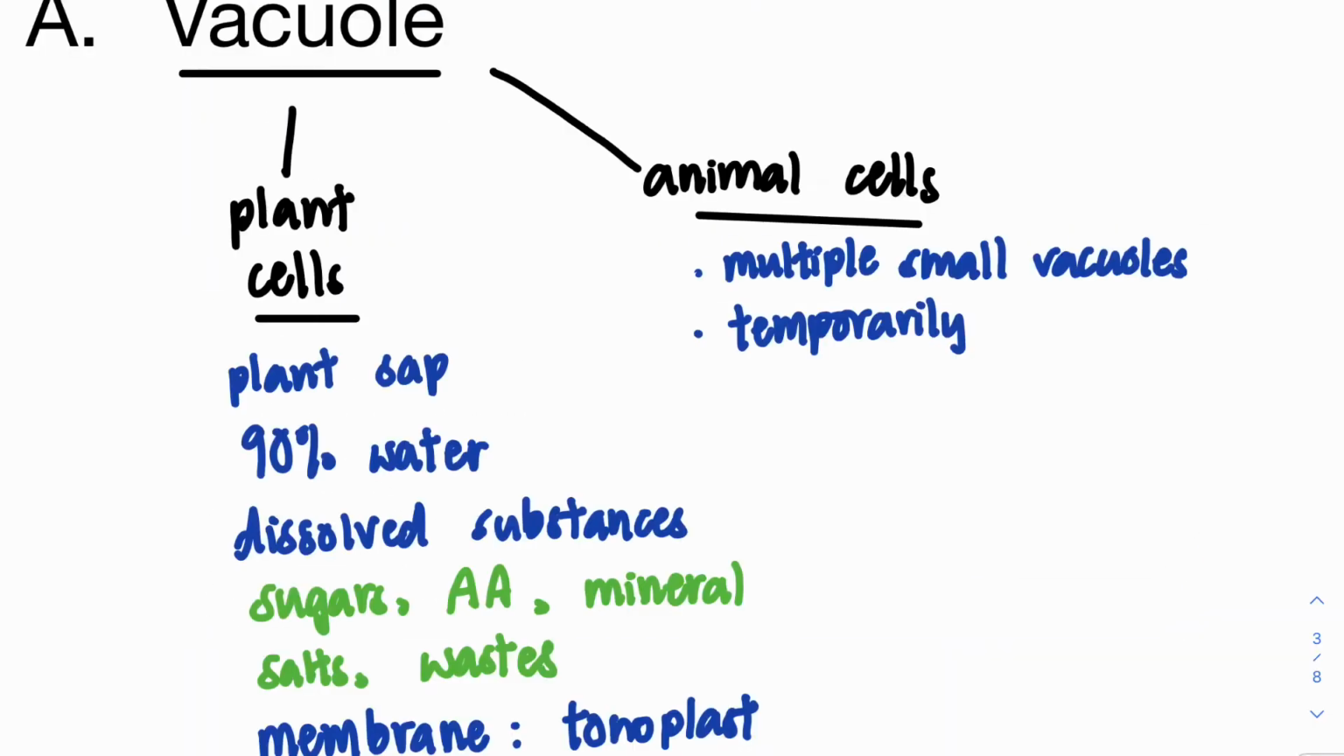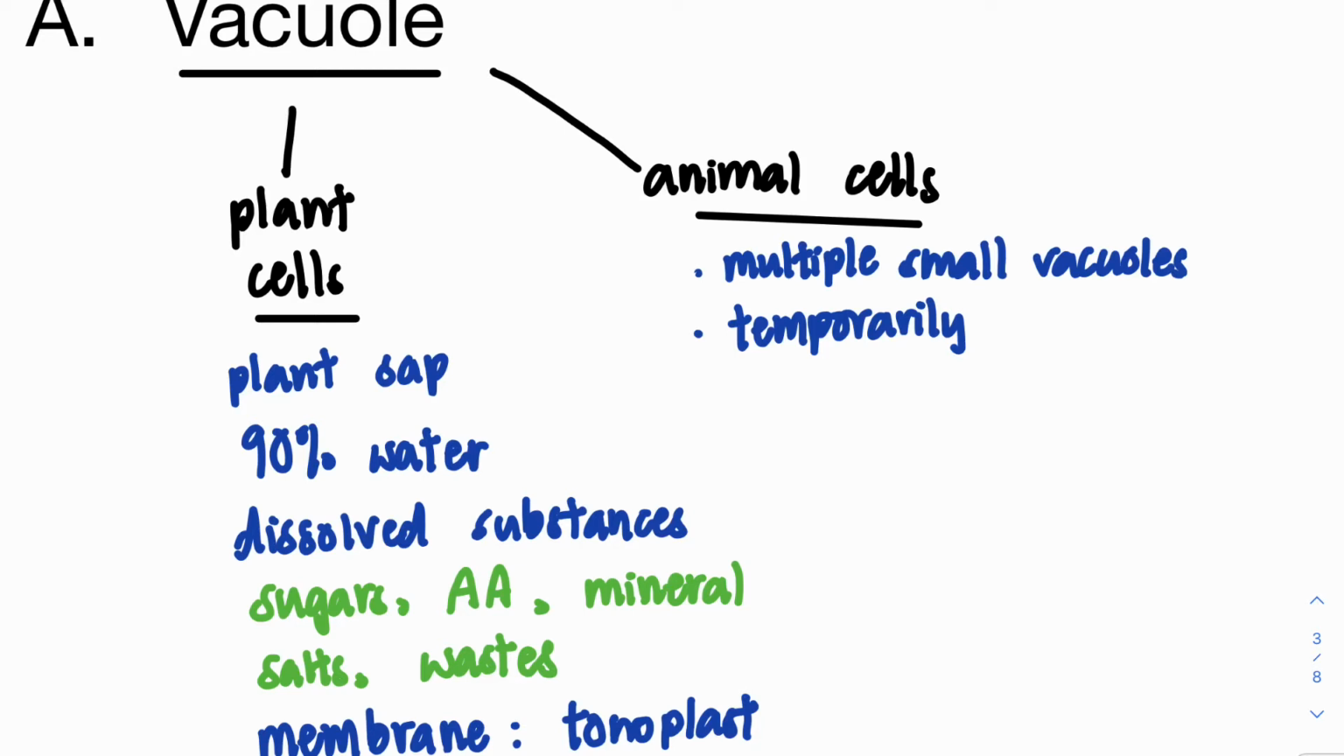Now, vacuoles. Vacuoles in plant and animal cells are very different. Plant cells have a single large central vacuole containing plant cell sap. This is made up of approximately 90% water with dissolved substances like sugars, amino acids, mineral salts, and waste. The membrane of the vacuole in plant cells is termed tonoplast.